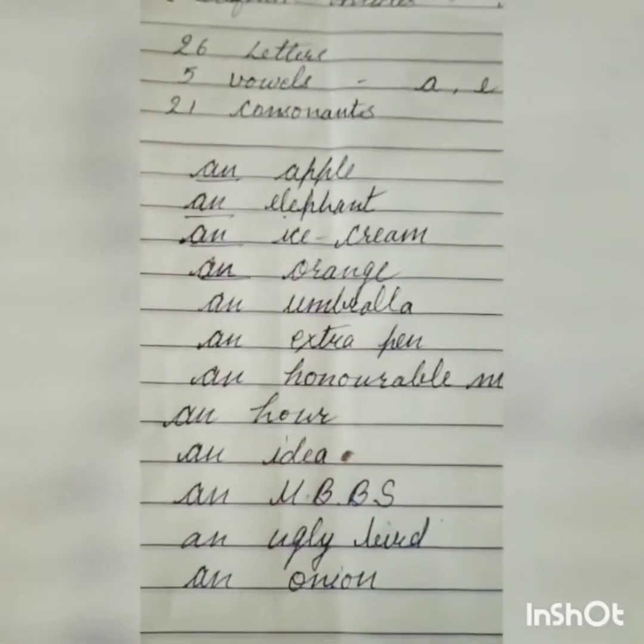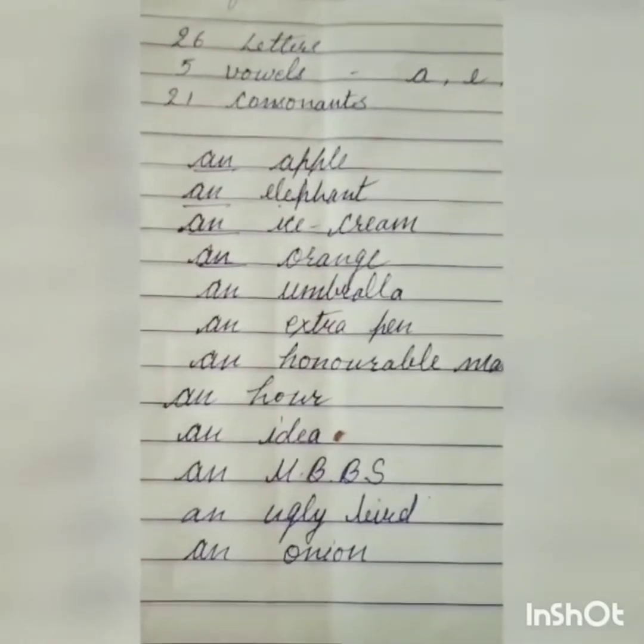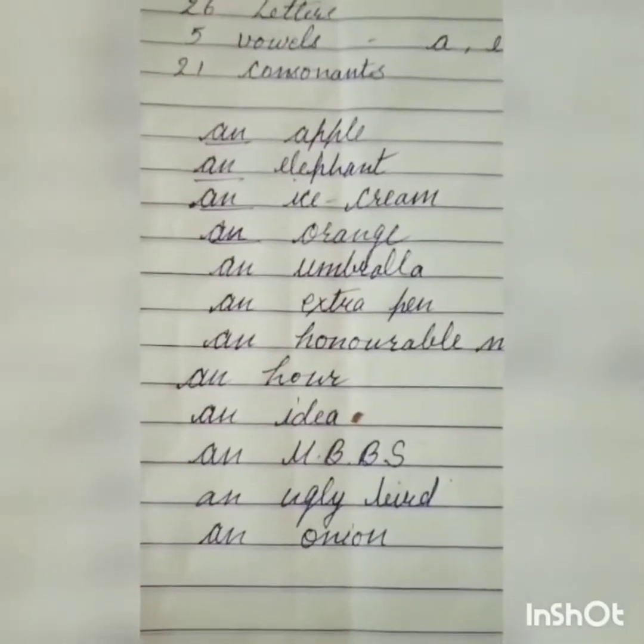We use an before vowel sounds and a before consonant sounds. Here I am talking about sounds, not letters. So these 5 vowels are giving the sounds a, e, i, o, u. I have taken some words also, and I have used articles before them. Here is a list of words which are giving a vowel sound.